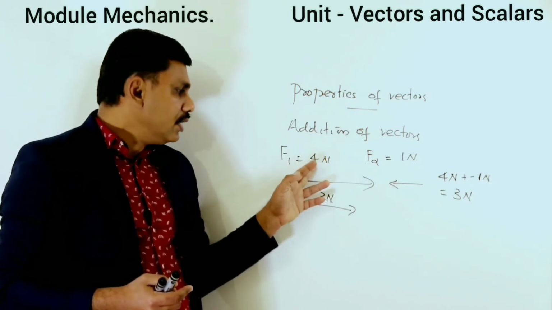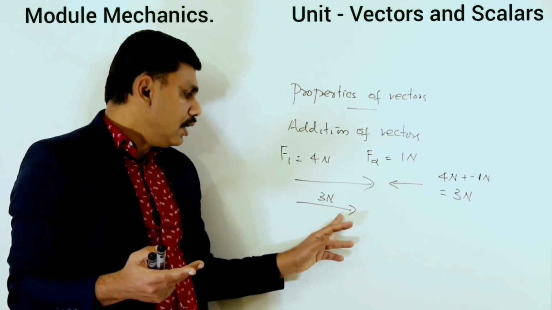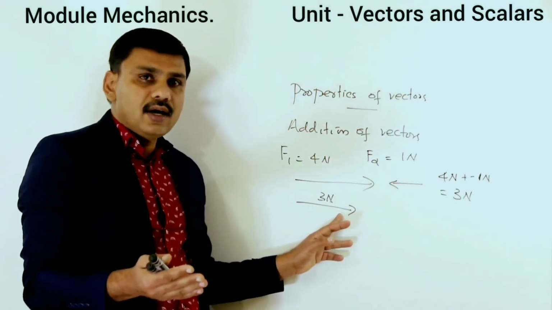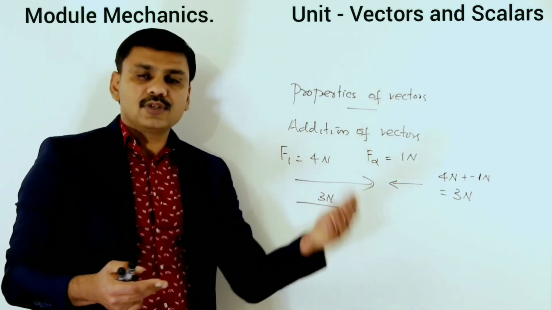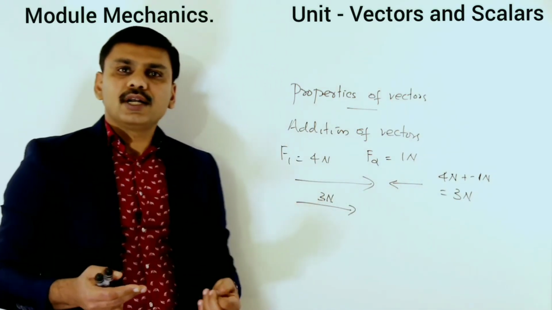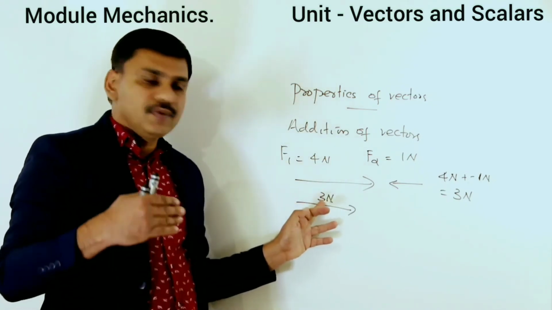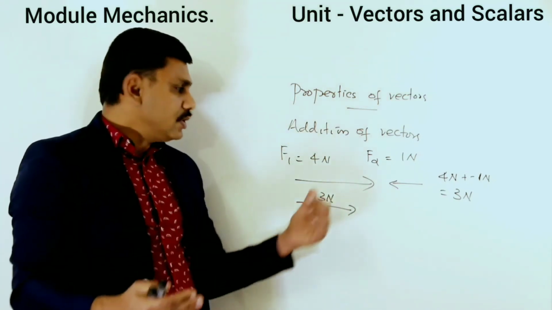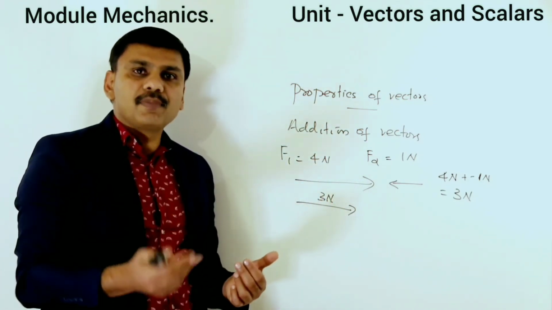So we are giving the direction of 4 Newton to the vector which is obtained after adding 4 Newton and 1 Newton. 4 Newton is towards right and 1 Newton is towards left. So you are getting 3 Newton which is going right. This is the way we add vectors if they are in opposite direction.